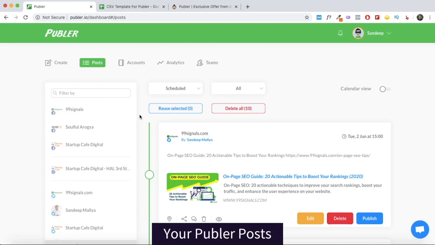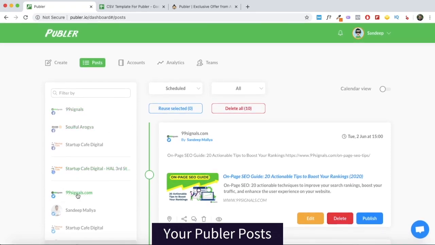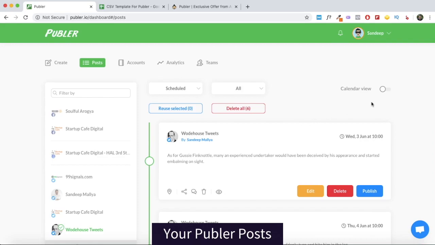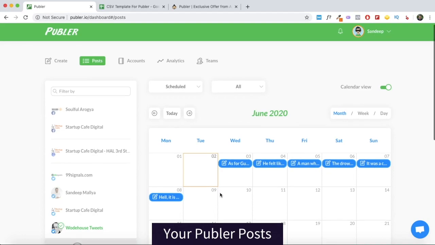Now, by default, it will show you all the scheduled messages for all your accounts. You can select any of these accounts here and see the scheduled messages only for that specific account. So this is the default way it's shown, but you can also change the view to calendar view here to see how your messages are scheduled in the calendar format. So it all depends on how you would like your content calendar to be seen. So if this is something that works for you, you can just change the way the whole information is shown.